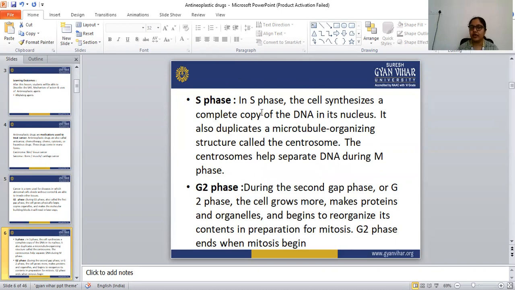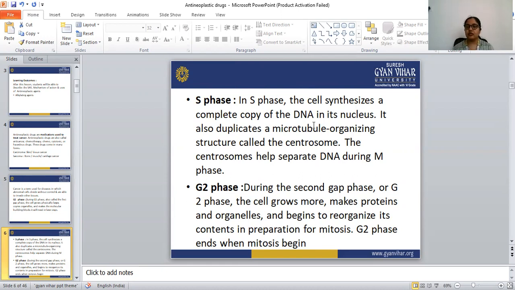In the S phase, the cells synthesize a complete copy of the DNA in the nucleus. It also duplicates a microtubule organizing structure called the centrosome.